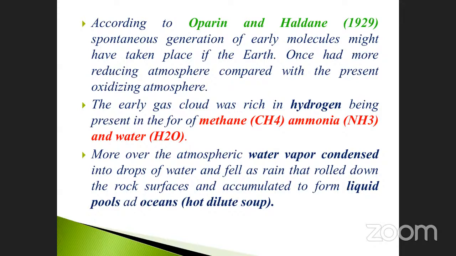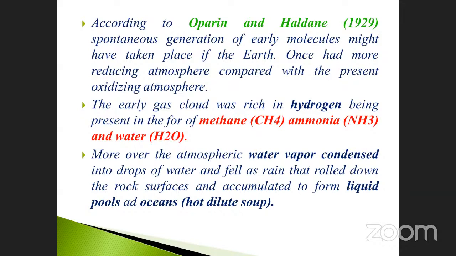After that, what happened? When it came down to the land, what happened? It rolled down the rock surfaces. So many rocks are mostly occupied by rock. The water molecules fell onto the rock, rolled down the rock surface, and accumulated to form liquid pools. Where there is a lower surface, where there is a gap, it is filled by the water molecules. That condition is called a liquid pool. Suppose if it is a big one, it is considered an ozone.